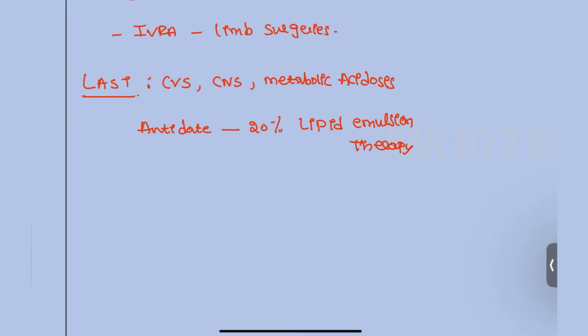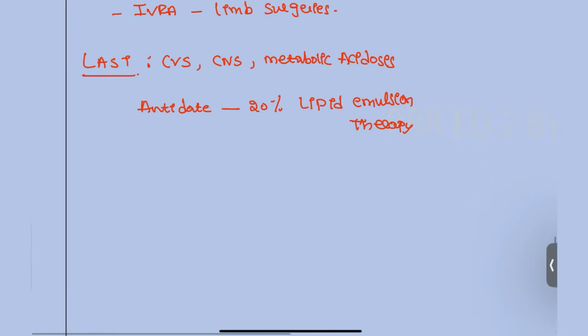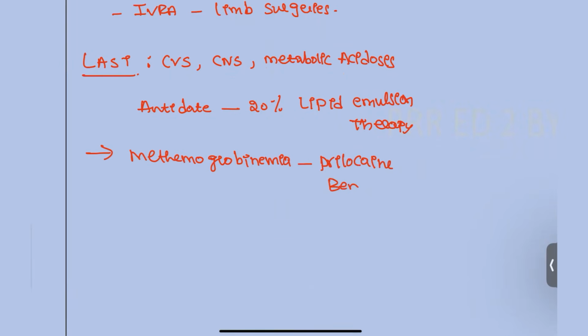Next, another question that can be asked in the examination: what are the drugs associated with methemoglobinemia? Methemoglobinemia is associated with prilocaine and benzocaine. Okay, these two drugs are associated with methemoglobinemia.